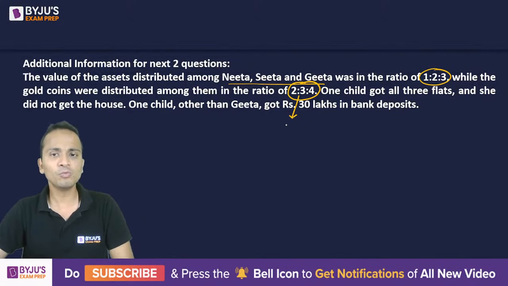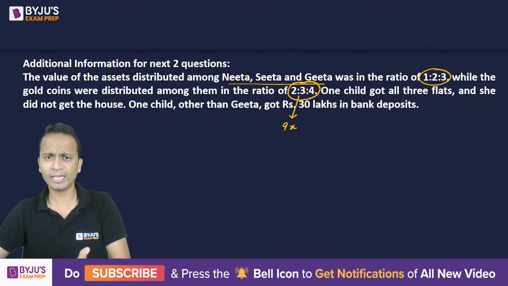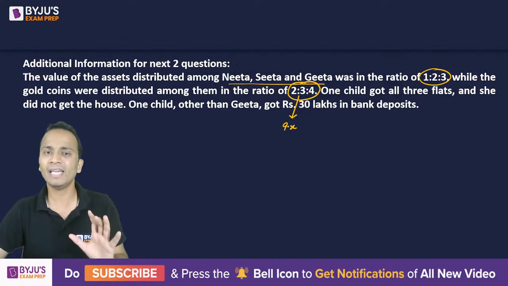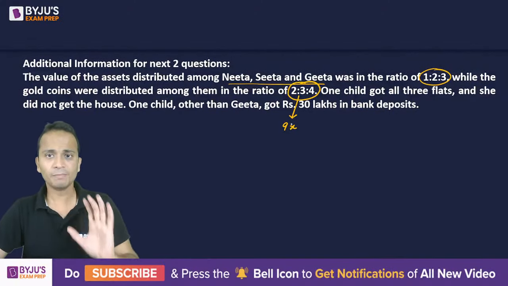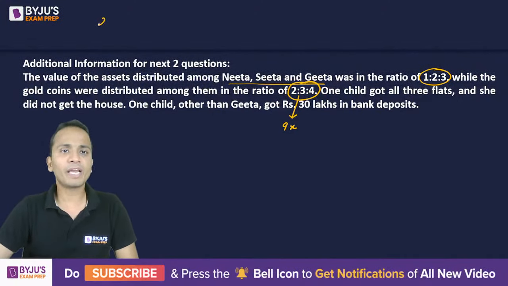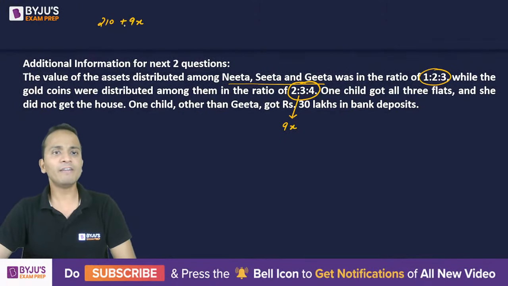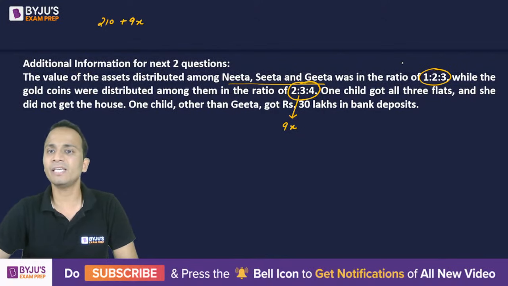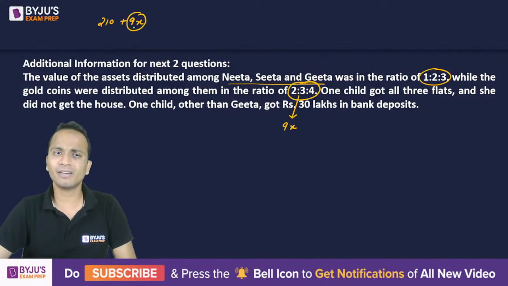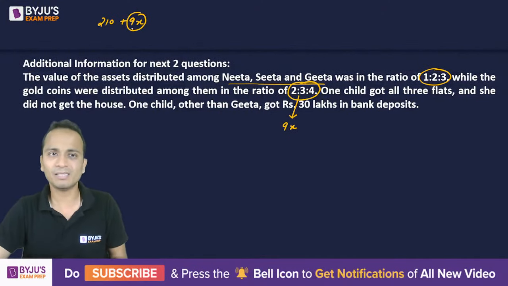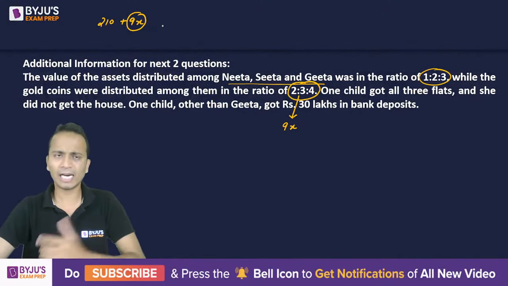So if I assume the number of gold coins as 9x, all right, 2 plus 3 plus 4, I have assumed 9x. Okay, so the total asset will become 210 plus 9x. Now if I divide 210 plus 9x in the ratio 1:2:3, okay, so the number of gold coins here, this value will come out to be in decimals. Let me divide once and show you.